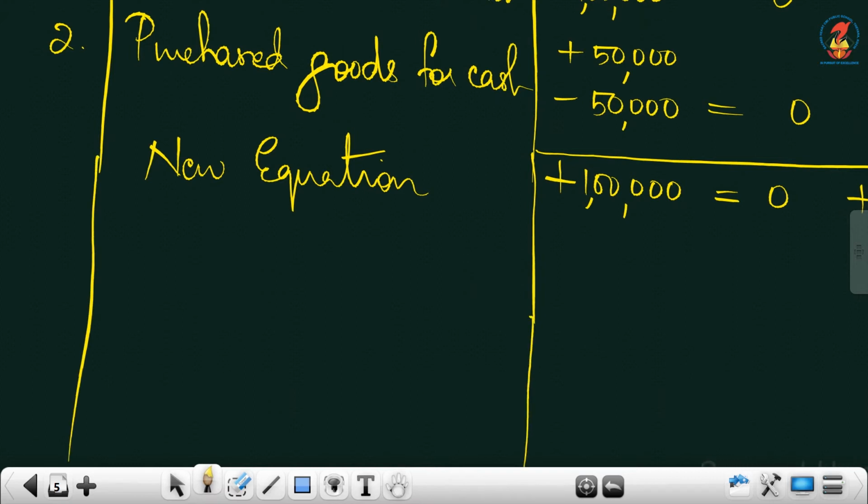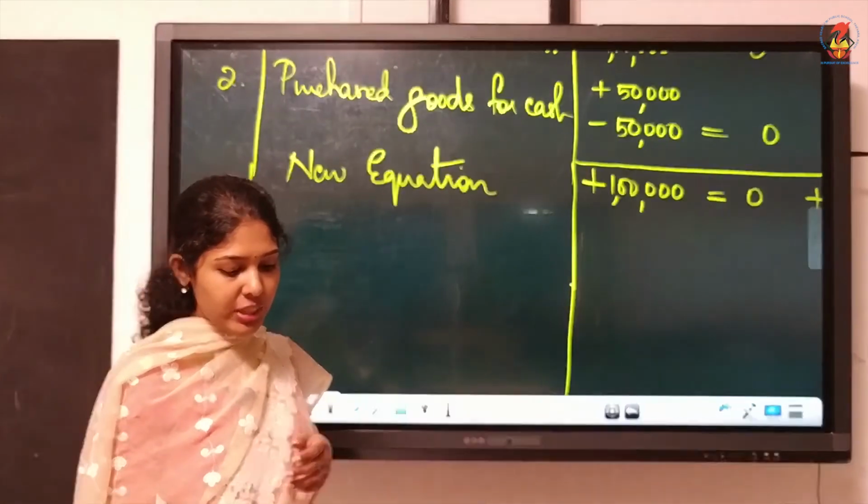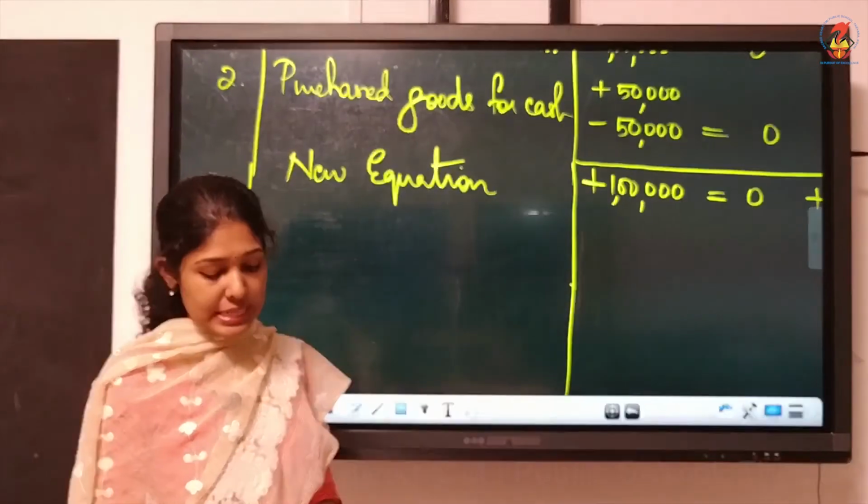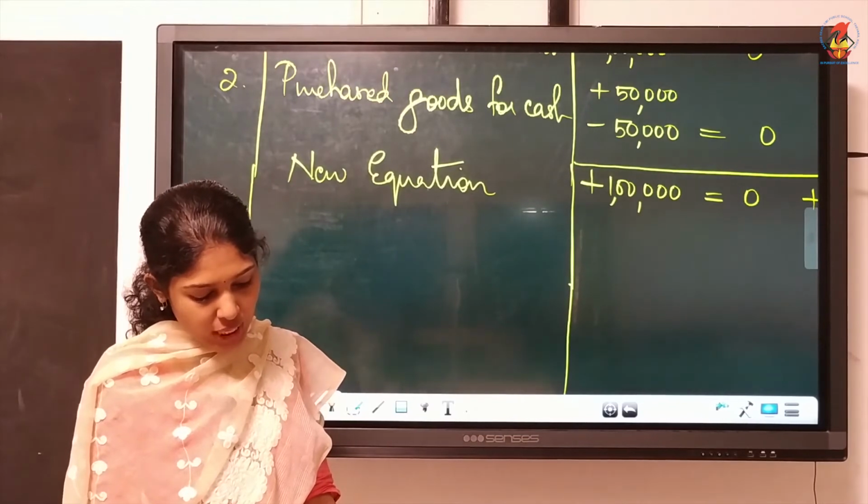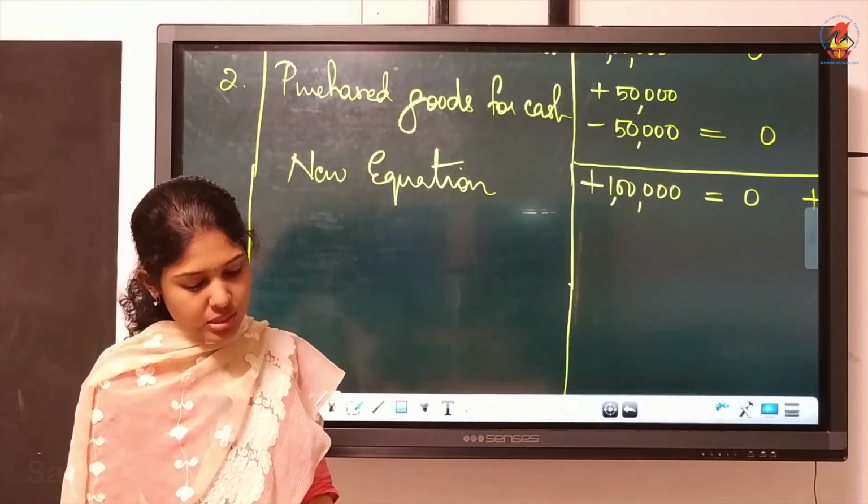Extend your column. Third transaction we will write. That is, purchased furniture from Samrat Furniture for rupees 20,000. You are purchasing furniture for rupees 20,000.